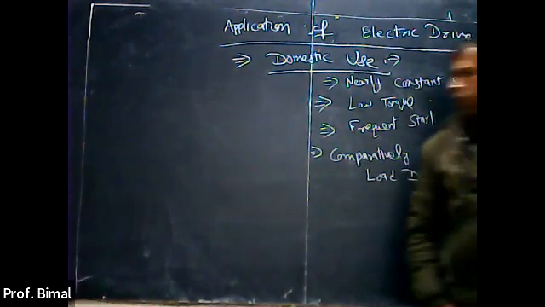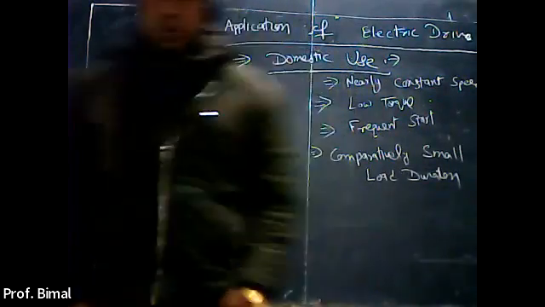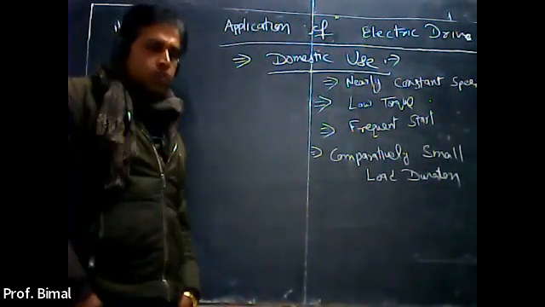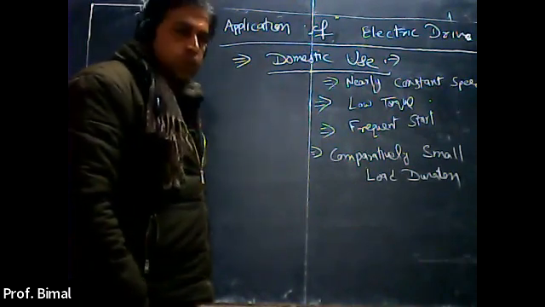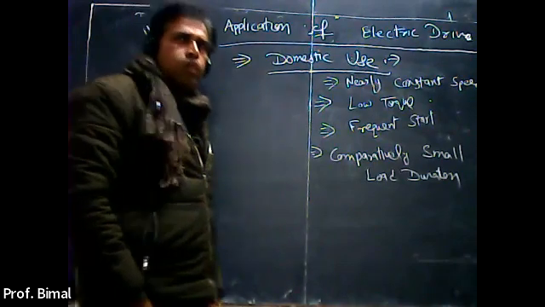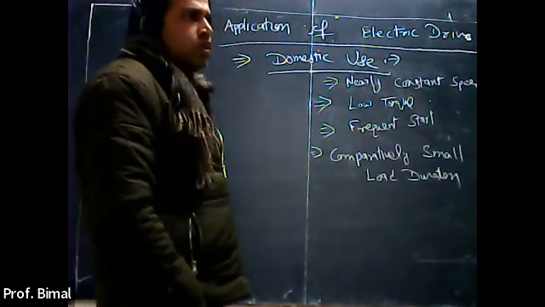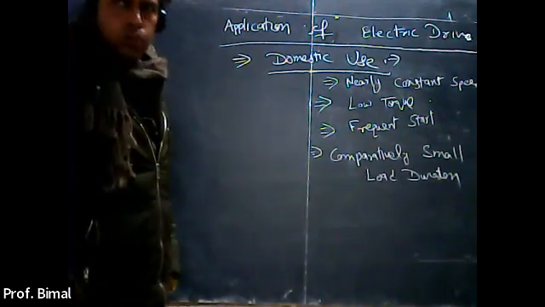So generally we have various applications in this domestic use. A number of applications are satisfied, because what is a universal motor?